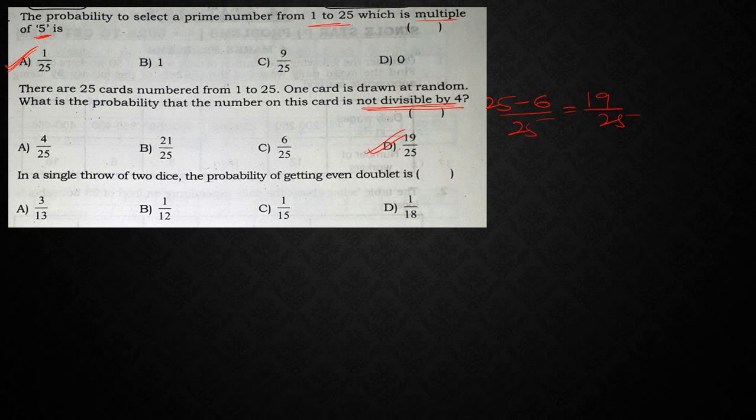Next, in a single throw of 2 dice. So 2 dice are thrown, so n(S) is equal to 36. The probability of getting an even doublet. Even doublet means 2-2, 4-4, 6-6. So only 3 possibilities. So the answer is 3 upon 36, which is nothing but 1 upon 12. So option B is my answer.